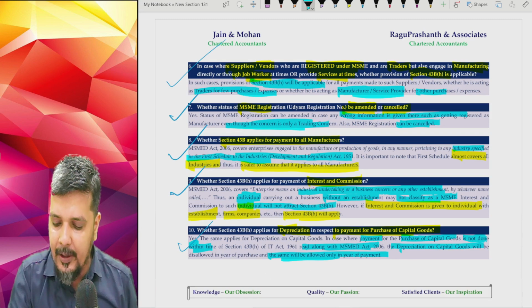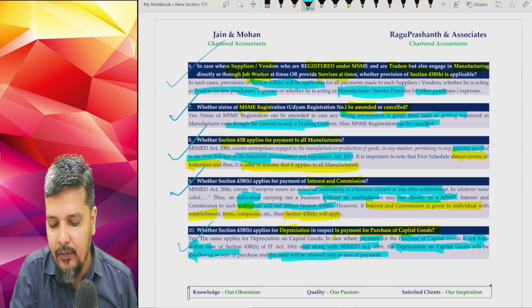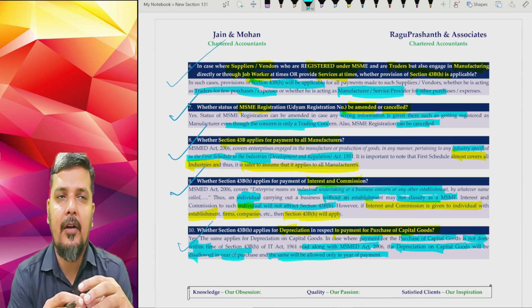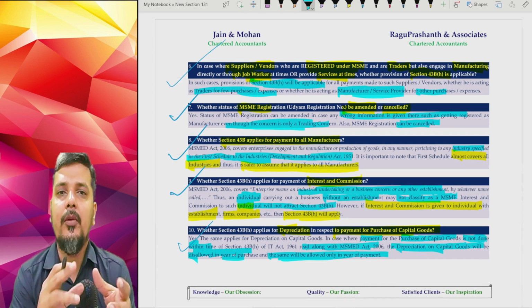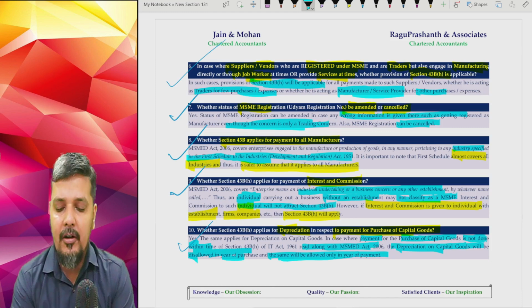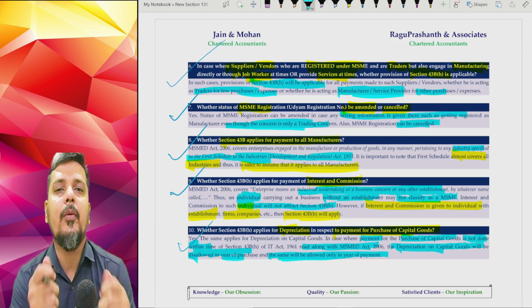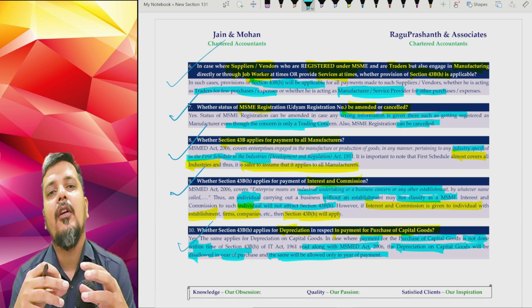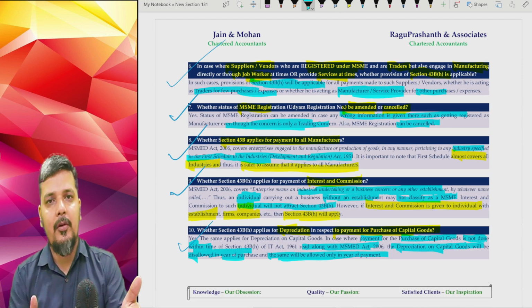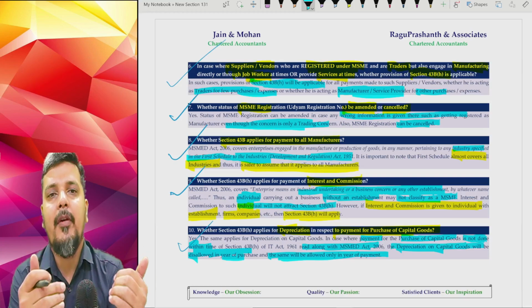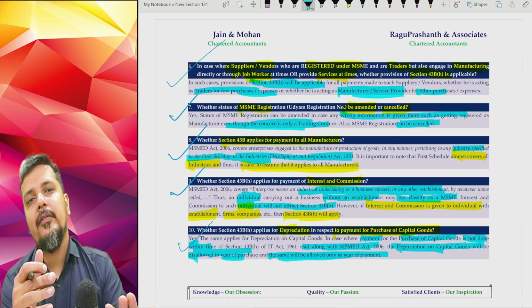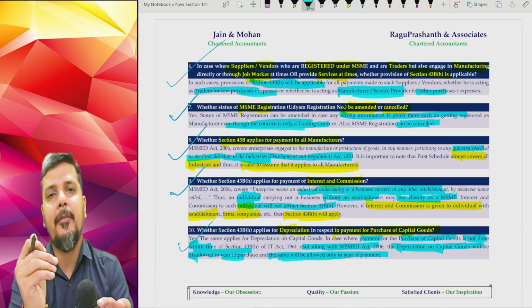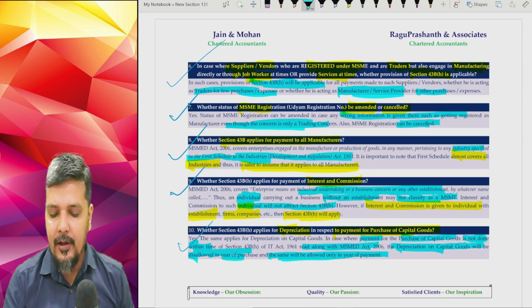Then what will be disallowed? Depreciation on that capital goods will not be allowed in the year of purchase, it will be allowed only in the year of payment. So even for depreciation, you have to be careful. Obviously, here section 32 will also come into play, where it is telling that depreciation is mandatory. But here there will be some fight between section 32 and section 43BH. But basically, if you give priority to 43BH, then you will understand that even if you have purchased capital goods, but the payment is not made within the time frame of the MSMED Act, that is 45 days, 15 days, then you cannot claim depreciation on that capital goods. You are not going to claim the depreciation on the entire capital goods value in the year of purchase. That will be allowed only in the year of payment.